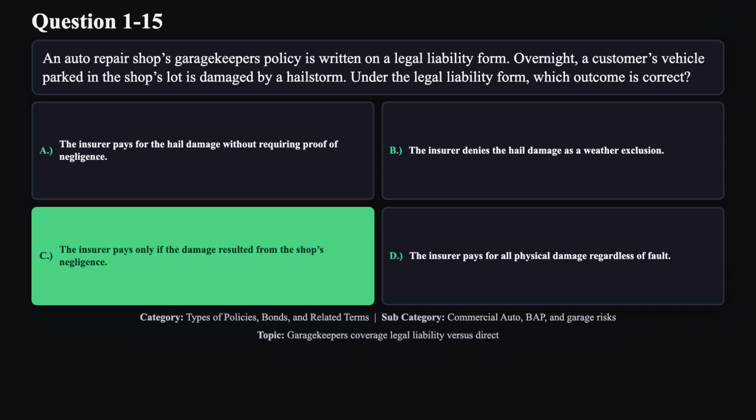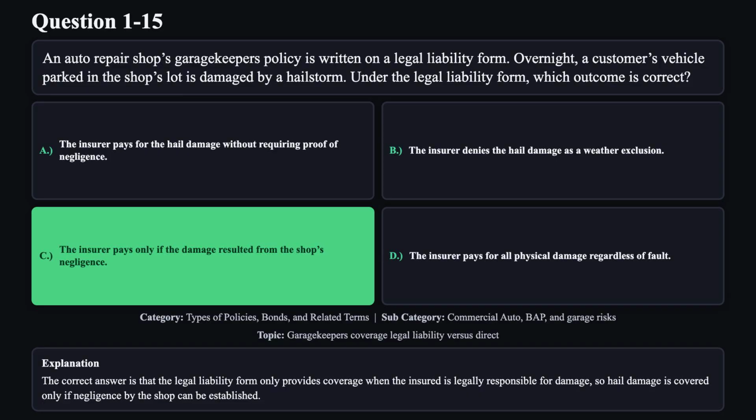The correct answer is C. The correct answer is that the legal liability form only provides coverage when the insured is legally responsible for damage. So hail damage is covered only if negligence by the shop can be established.